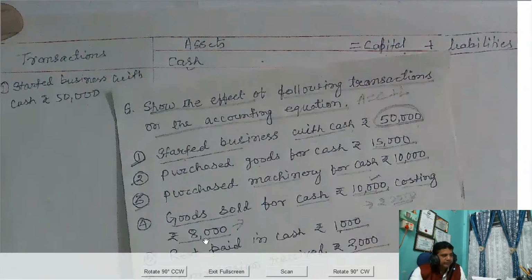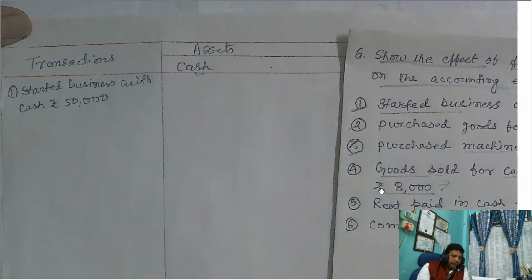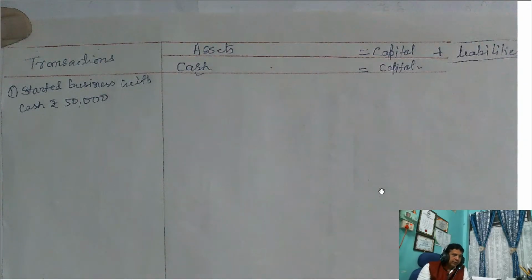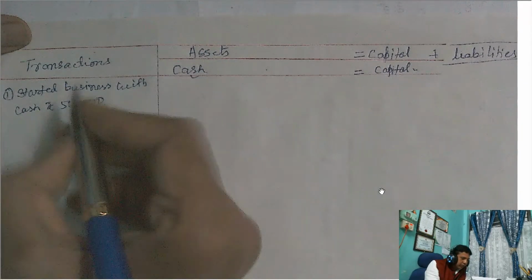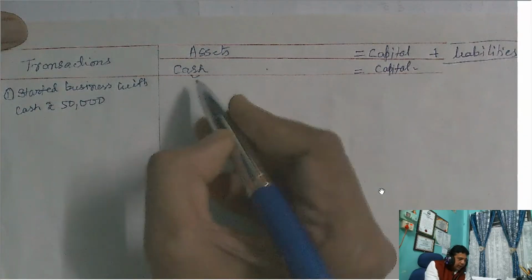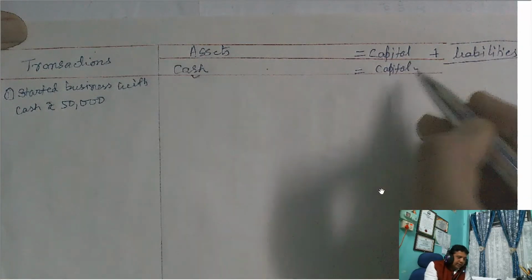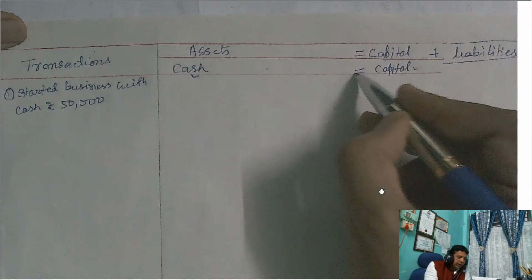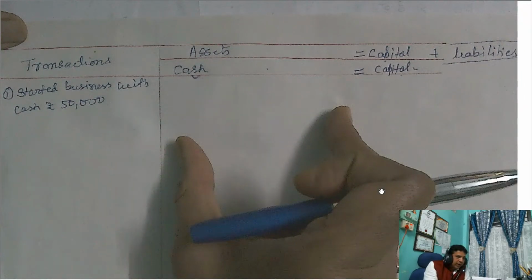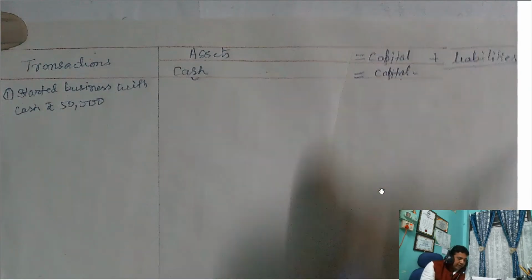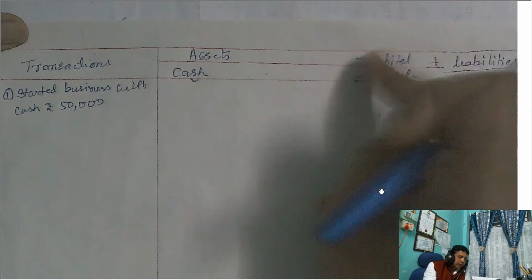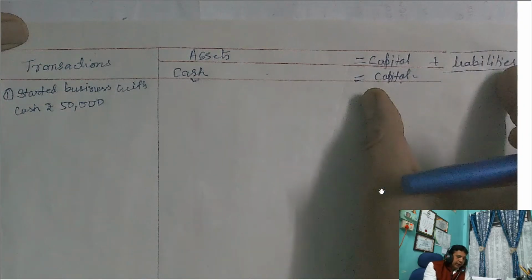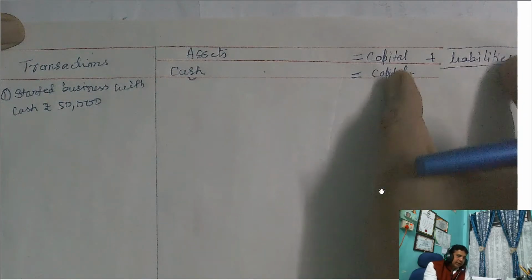Now you see here, in the double entry system of bookkeeping, every debit must have a corresponding credit with equal amount. So cash coming in, here I have written cash, and after equal, capital. This portion I will use for writing assets, and this portion after equal I will use for writing capital plus liabilities.